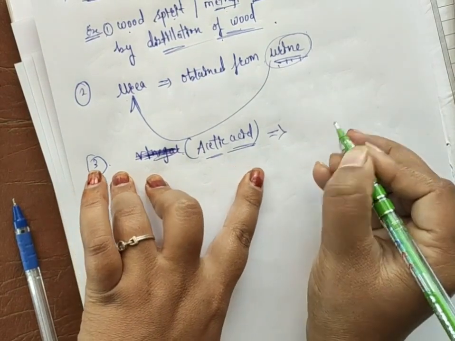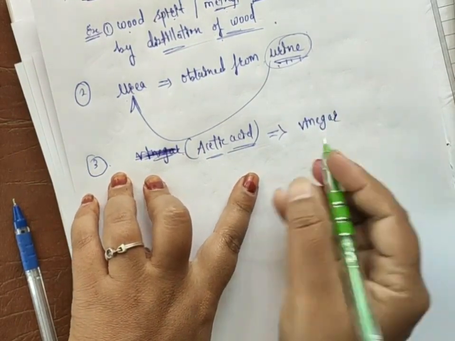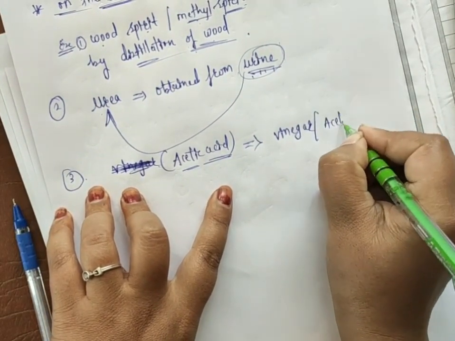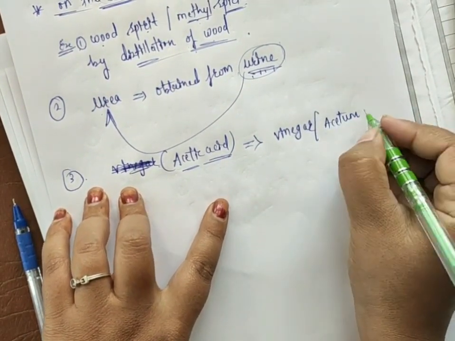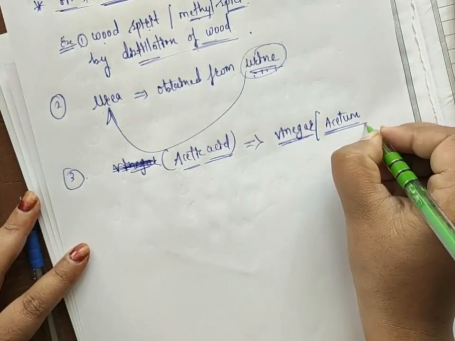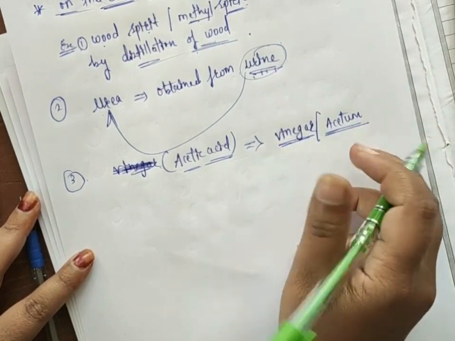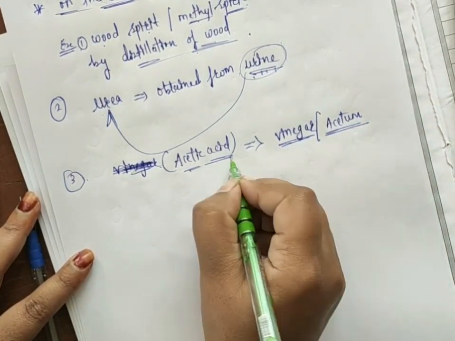What is the source of acetic acid? Vinegar, and also acetum. In nature, vinegar or acetum is present. Based on that source, we gave the name acetic acid to the organic compound.